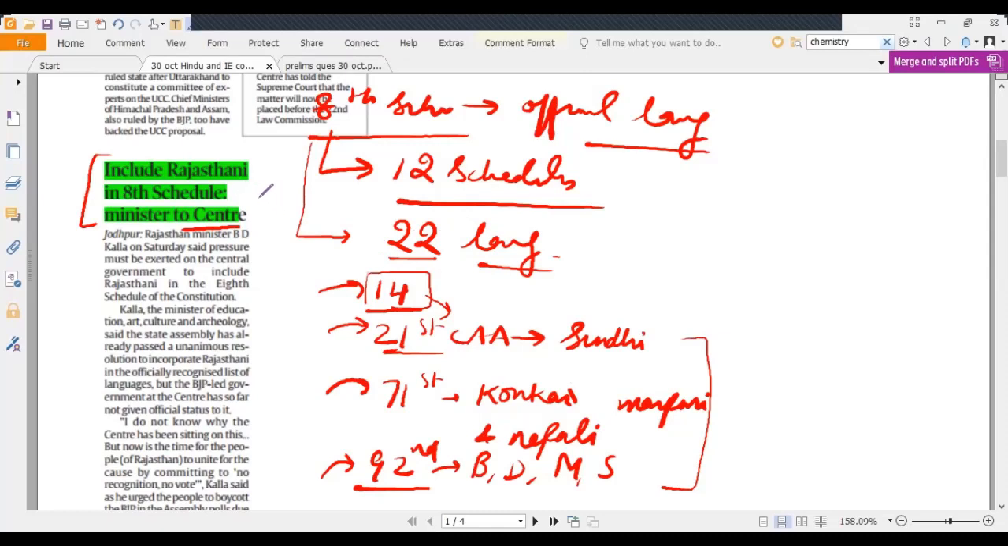And Rajasthani language is to be included in the 8th schedule. So these are the demands from the state of Rajasthan. These details are important from the prelims point of view.